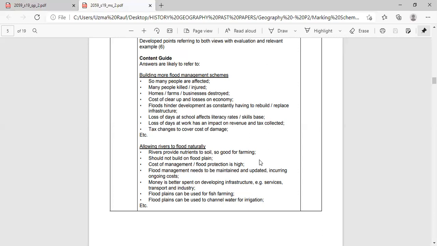As well as, the cost of management for flood protection is high, and it also requires consistent maintenance cost.